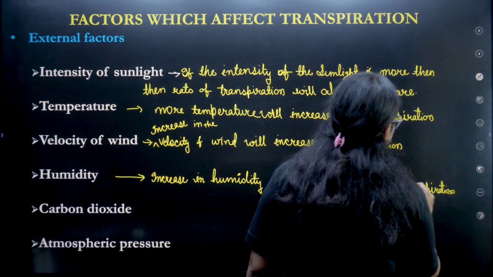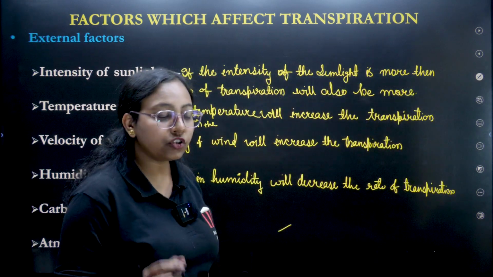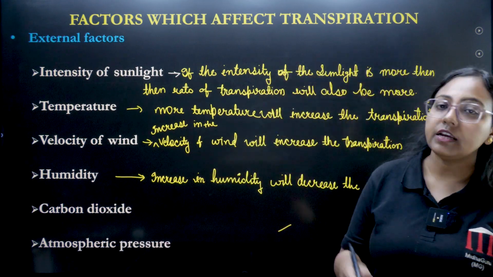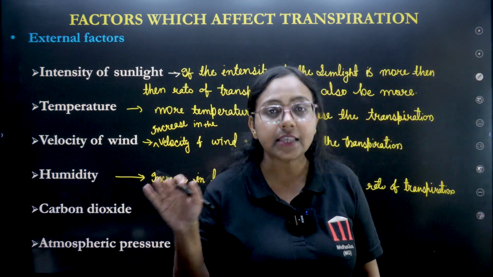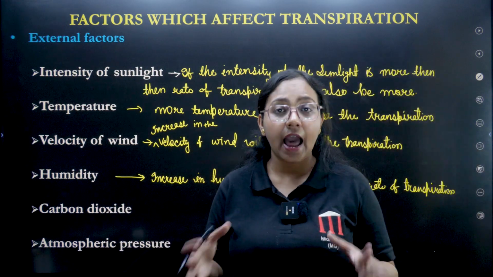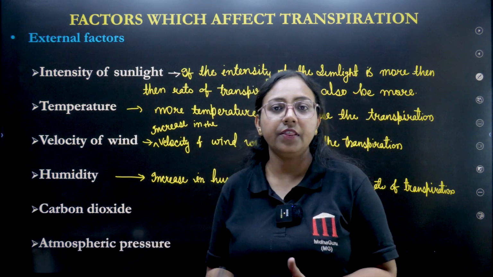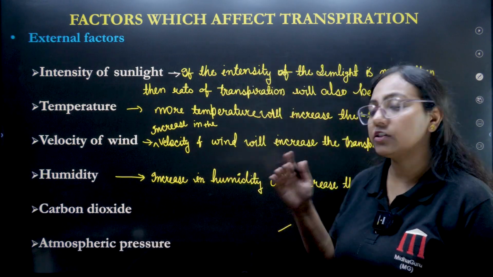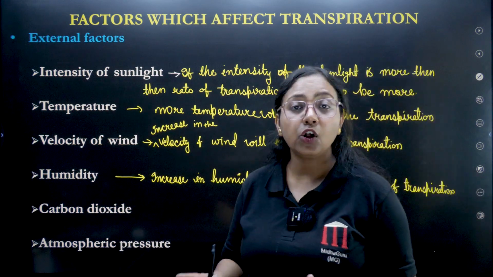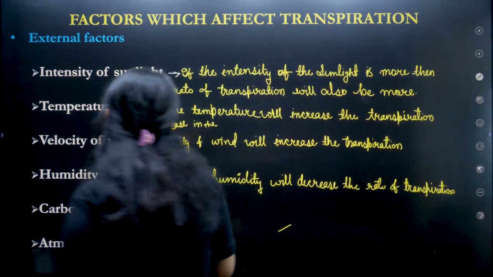Transpiration is the loss of water vapor, meaning water is getting converted into vapor, and it happens when the temperature is high, not at low temperature. Humidity means the air has lots of moisture. When the air has moisture, obviously its temperature will be lower. That is why the rate of transpiration will be less.